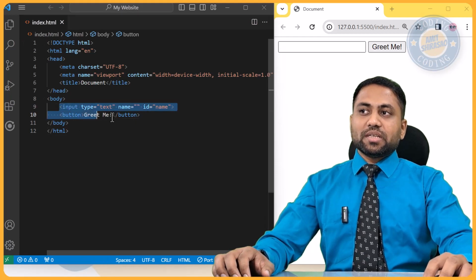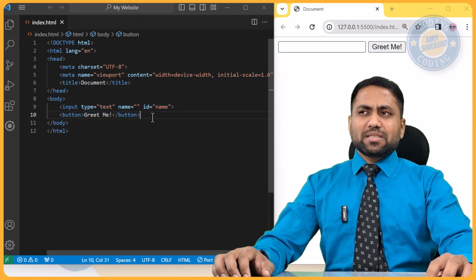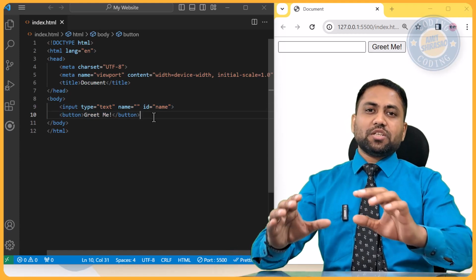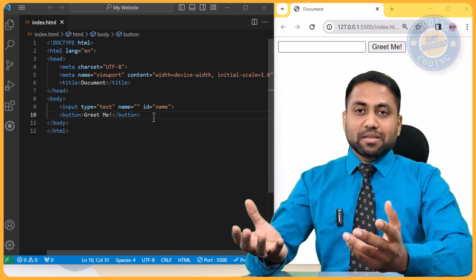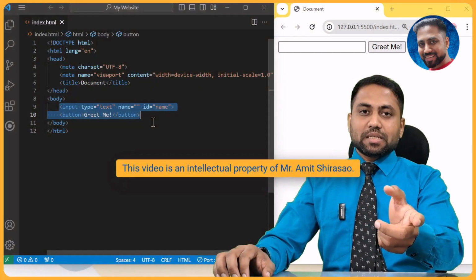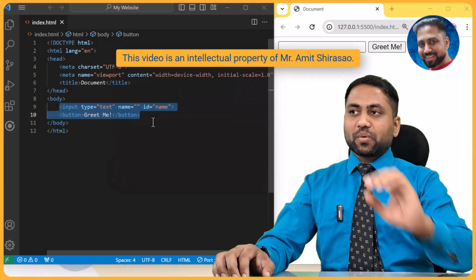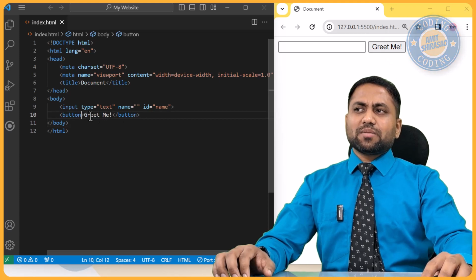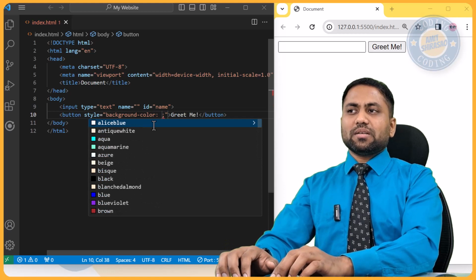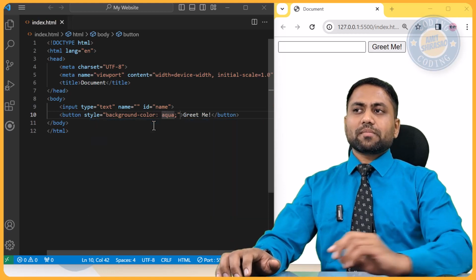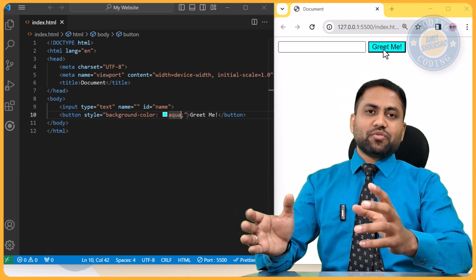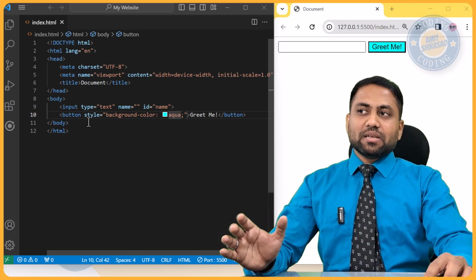Structure of the page is your HTML, whereas CSS adds styling. So what is styling? Styling means how your page should look, what should be the appearance of the page. That is CSS. So structure, HTML; look and feel, CSS; and behavior of the page, JavaScript. Okay, so let me just add some CSS. Let us say I can say style background color equal to, let us say, aqua. Now see, the background color of this button has changed. So look and feel of your page is decided using CSS.